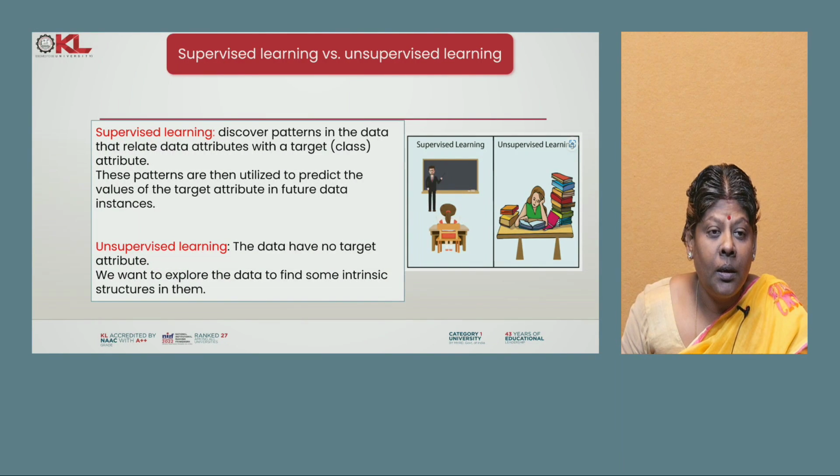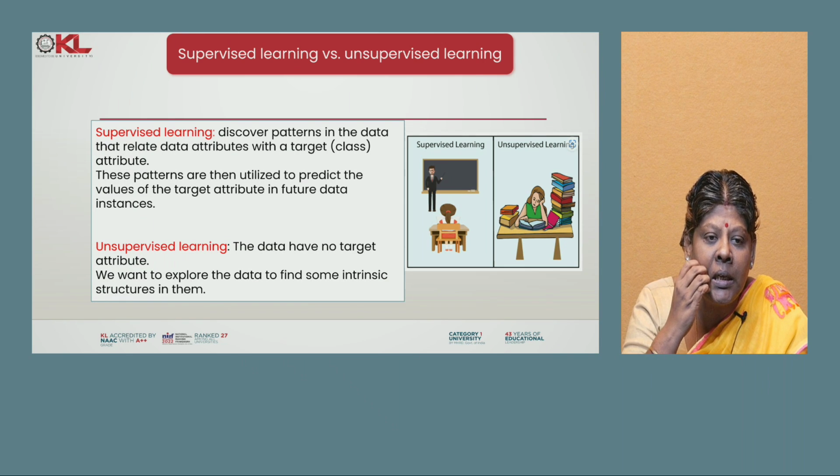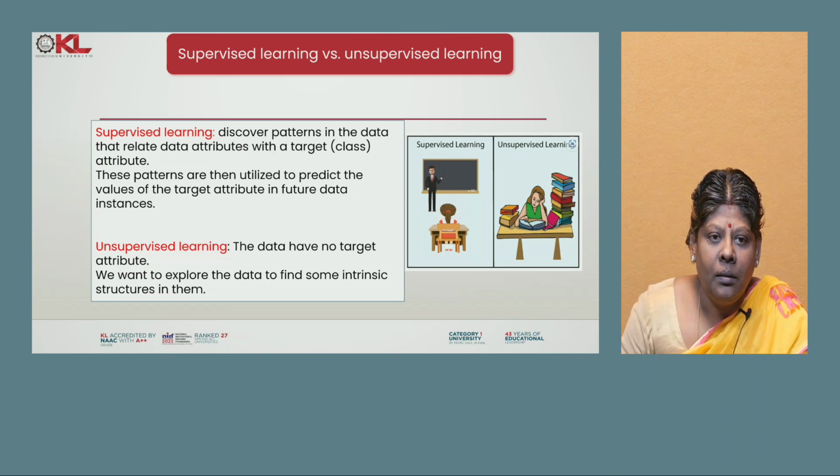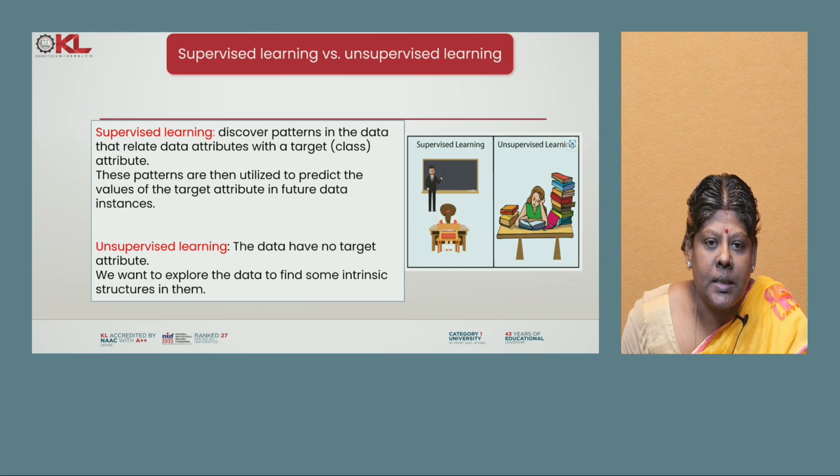Before you learn the clustering concept, we have already studied supervised learning and unsupervised learning. Supervised learning means discovering the pattern in the data, but with labeled data, that is, the data attributes with the target class. So the machine learns with the labeled data.